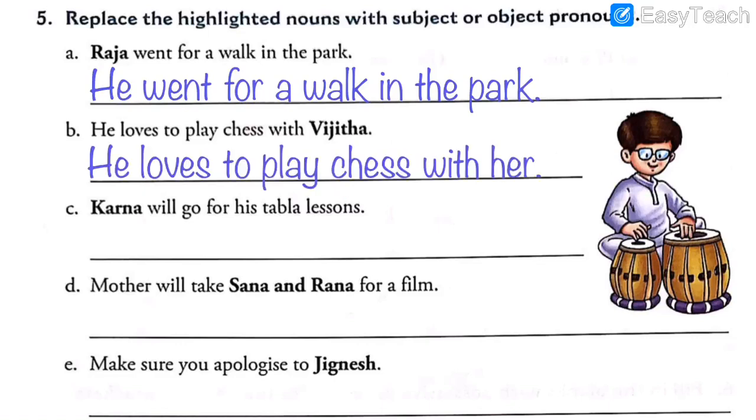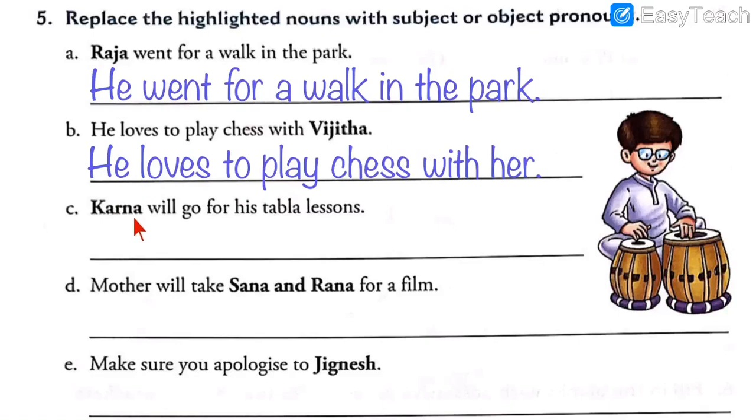So, let's write the answer. So, here is the answer. Copy the answer in your notebook. What is the change we have made? Instead of Vijitha, we have written her because it is object pronoun. We asked the question whom. Whom does he love to play chess with? He loves to play chess with her. He loves to play chess with Vijitha. He loves to play chess with her. Till here it is same. As you can see, he loves to play chess with. Just replaced the noun with pronoun.